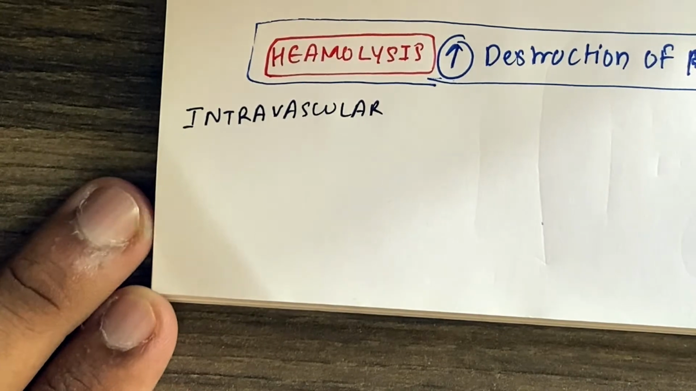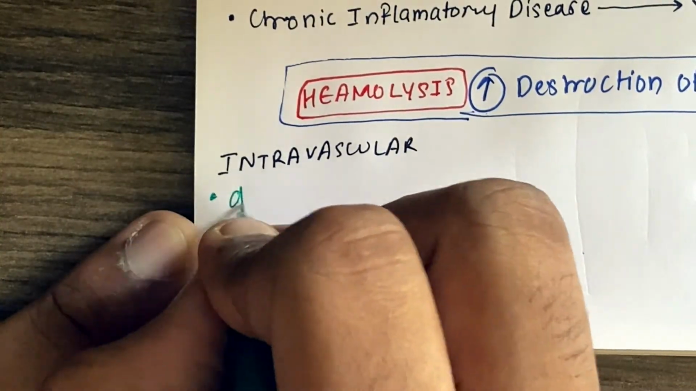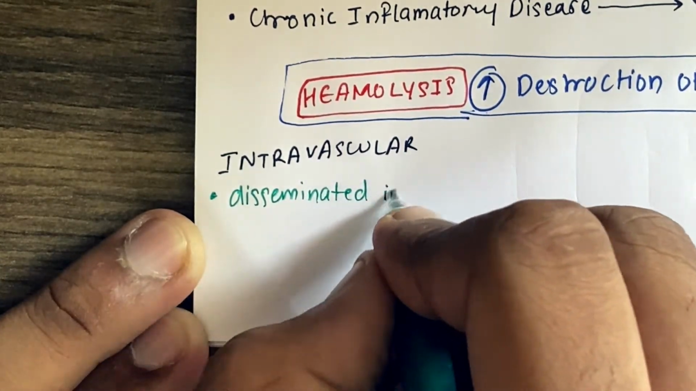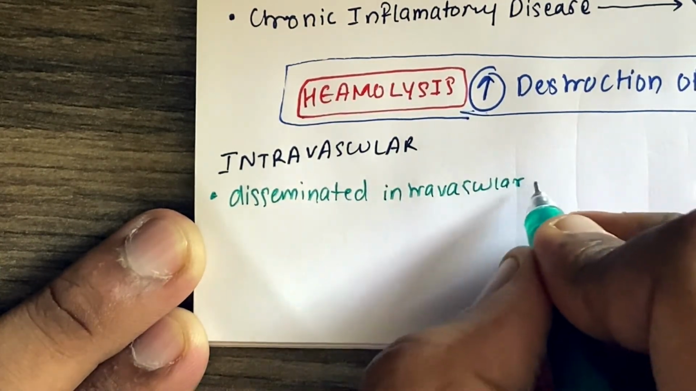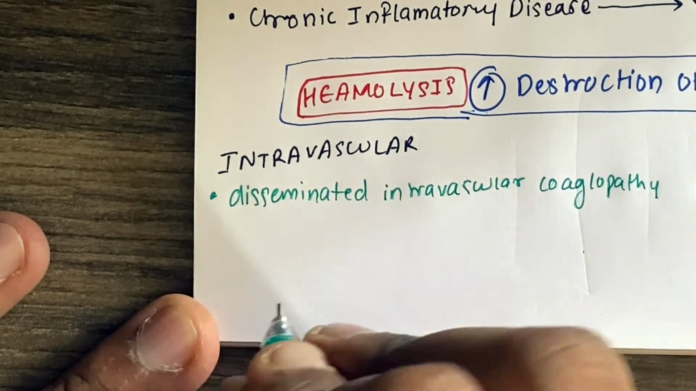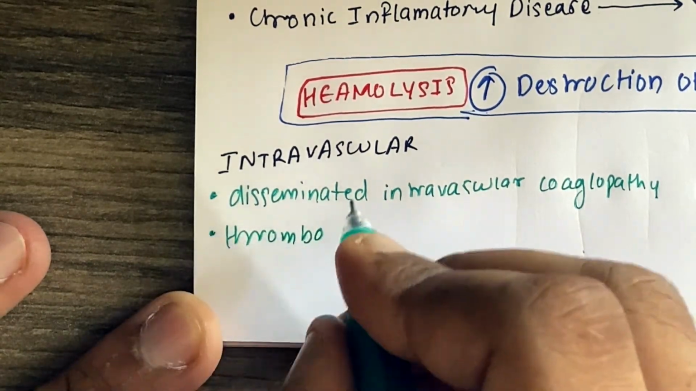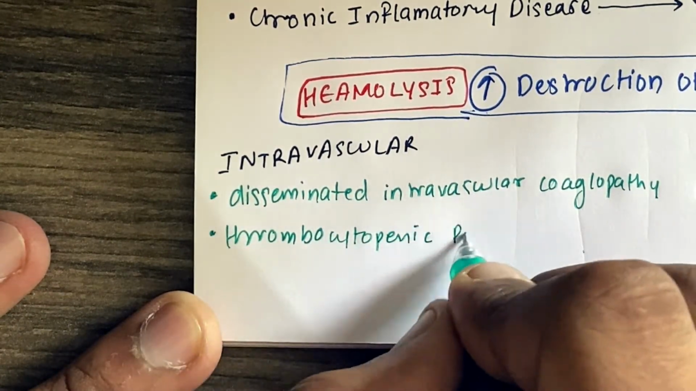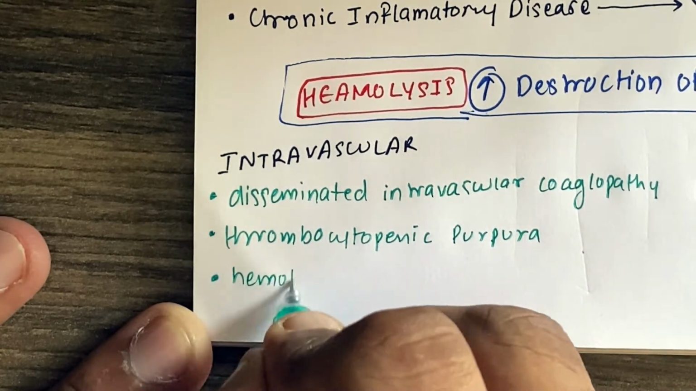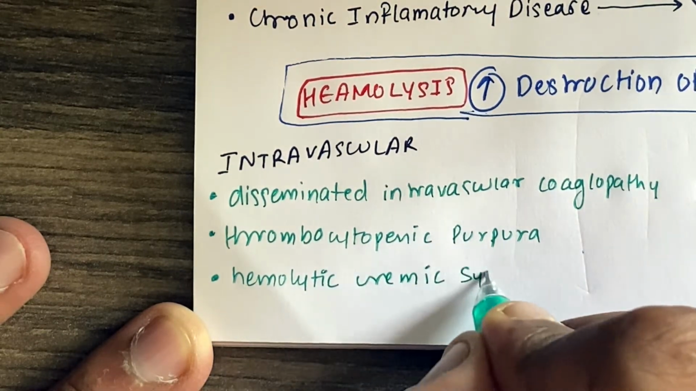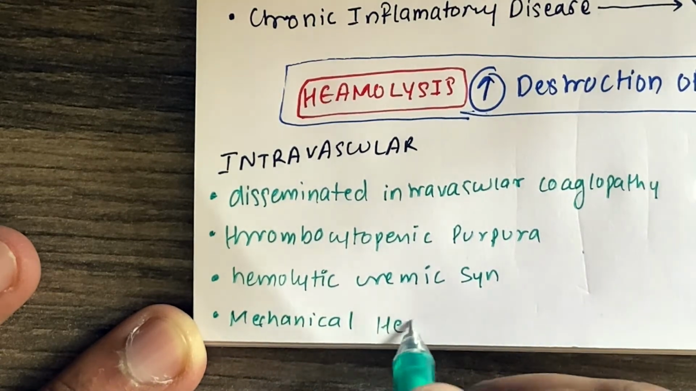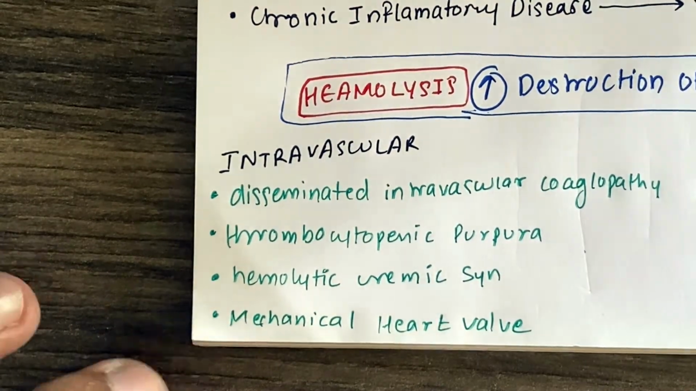Examples of intravascular hemolysis are disseminated intravascular coagulopathy, thrombocytopenic purpura, hemolytic uremic syndrome, and mechanical heart valve. You will get to see that; I'm writing that as well. Thrombocytopenic purpura is a decrease in the number of platelets in our body. Then hemolytic uremic syndrome, and mechanical heart valve.